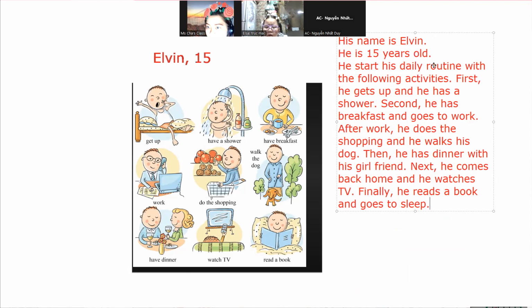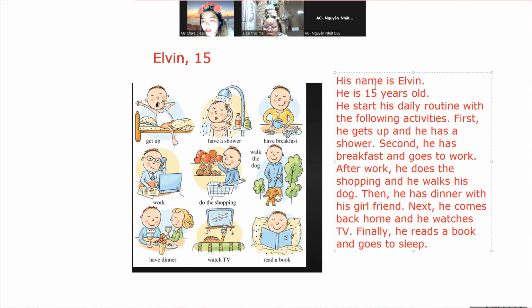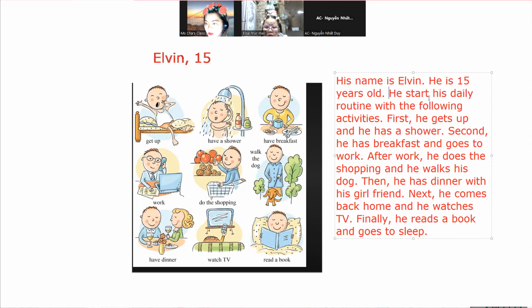All right. Now with this one, I want you to read the paragraph that you have just made. His name is Alvin. He is 15 years old. He starts his daily routine with the following activities. First, he gets up and he has a shower.